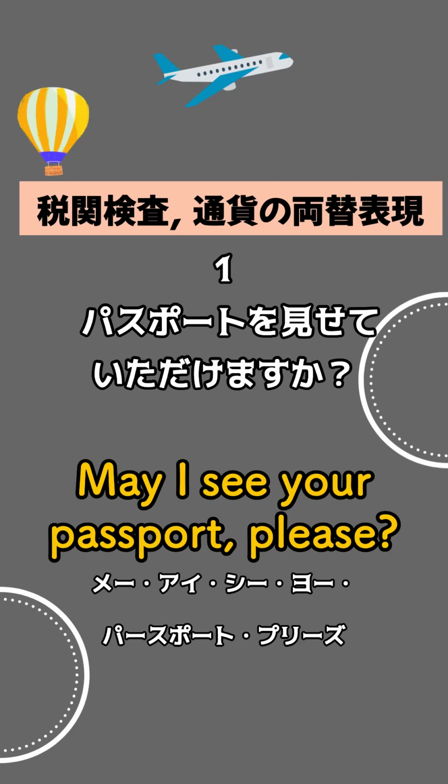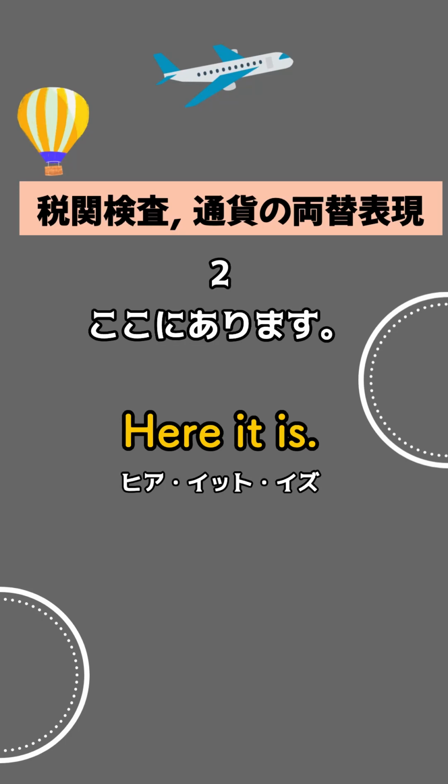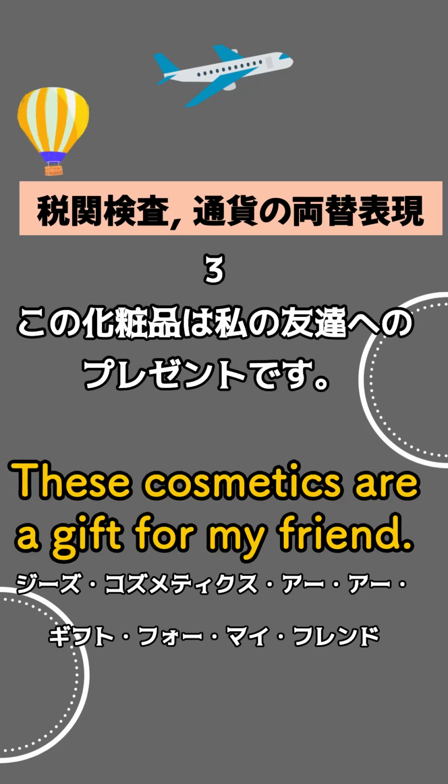パスポートを見せていただけますか？ May I see your passport, please? ここにあります。 Here it is. この化粧品は私の友達へのプレゼントです。 These cosmetics are a gift for my friend.